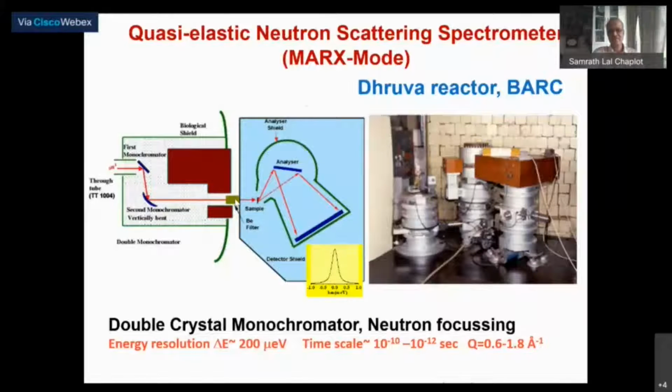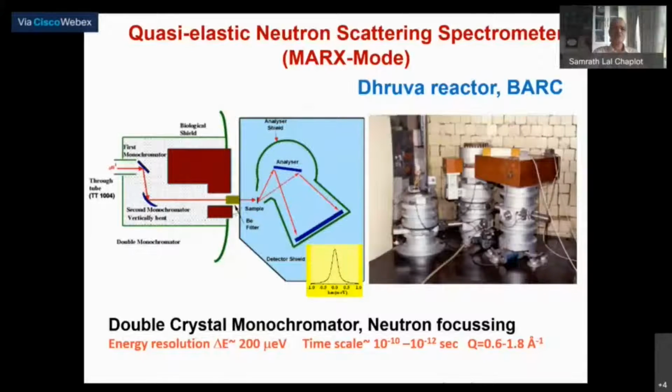In fact, why this is required is because typically quasi-elastic neutron scattering involves small energies, and for a given resolution, delta E by E, if I need a very good delta E, a small E, so that for a given value of delta E by E, a smaller E means a smaller delta E. Because I need a very good resolution to look at the Lorentzian function, which is quite narrow, these are very low energy neutrons.